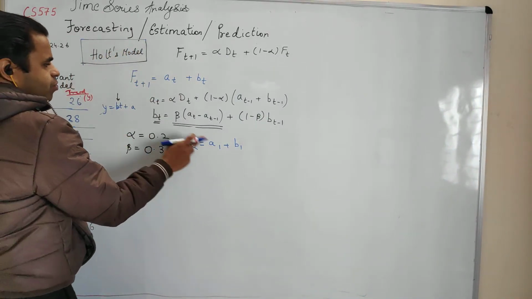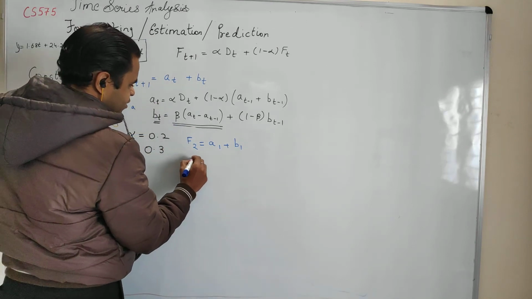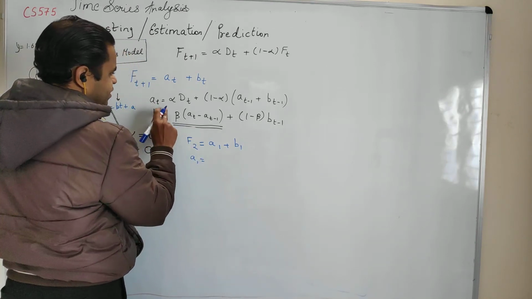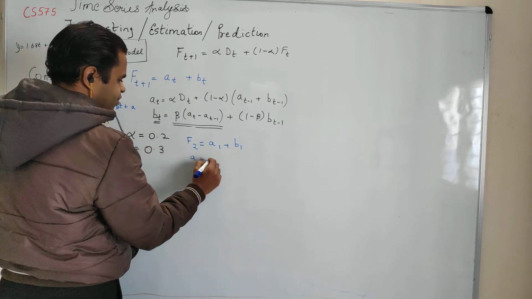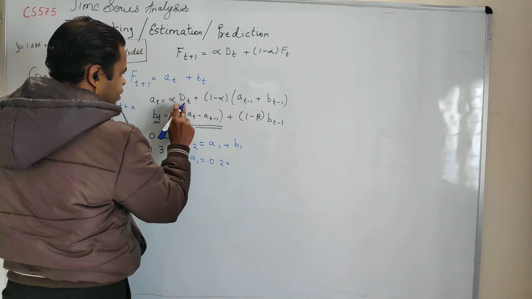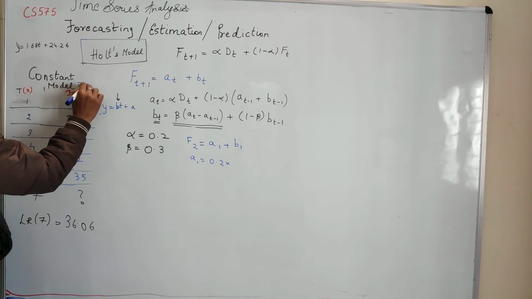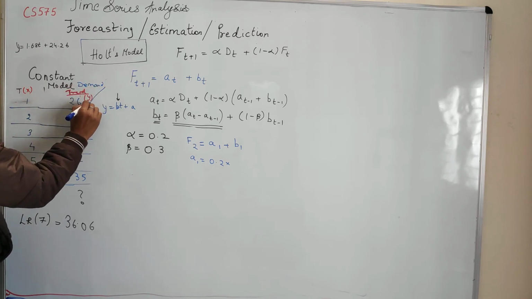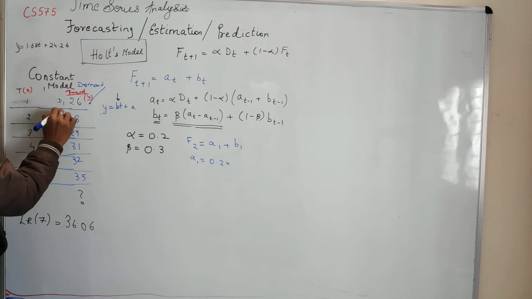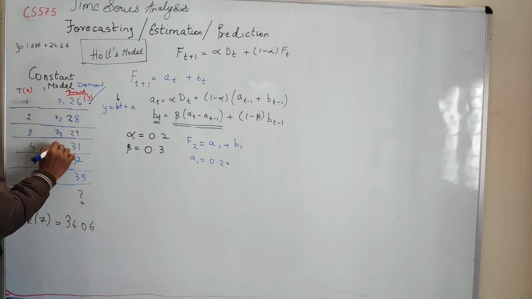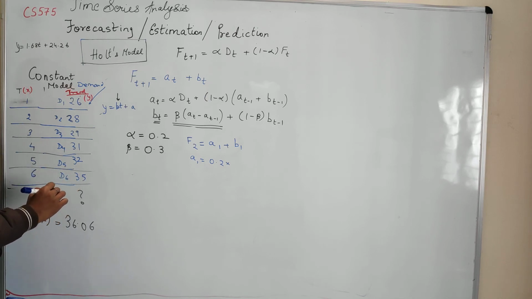Now let us substitute t equal to 1 here. So we have a1 is equal to alpha, 0.2, into d1. What was d1? D1 is the demand. This is basically the demand column. So this is D1, D2, D3, this is demand, D4, D5 and D6.